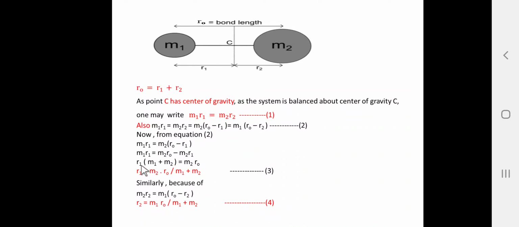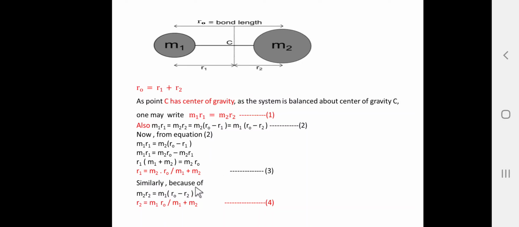So, here r1 is taken as the common. So, r1 in bracket m1 plus m2 is equal to m2 into r0. This equation is again rearranged, that is r1 is equal to m2 into r0 divided by m1 plus m2. So, this is the equation number 3.